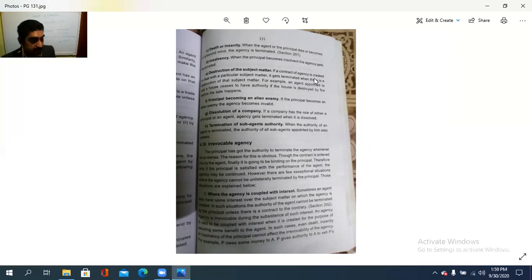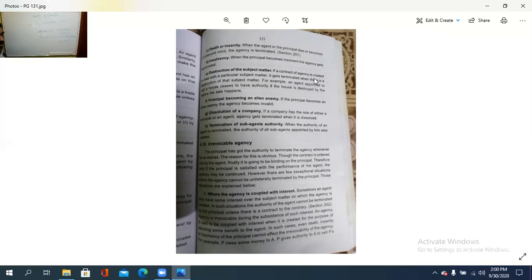Also, the sub-agent's authority will be terminated when the agent's authority is terminated, since the agent appointed the sub-agent. So automatically the sub-agent's authority will cease to exist. So these are the things by act of parties, where there is agreement by mutual consent of the principal and agent, revocation by the principal and revocation by the agent.